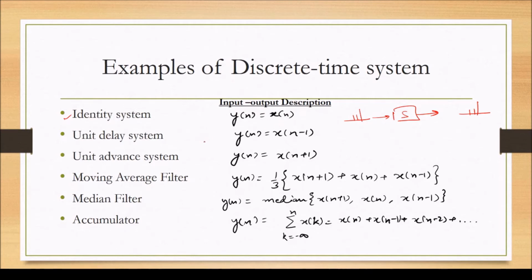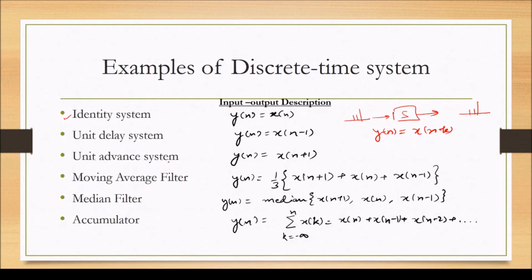The unit delay system delays the sequence by one sample. We can likewise have a k delay system, whose mathematical description will be y[n] is equal to x[n minus k], where k samples delay are applied to the input sequence.